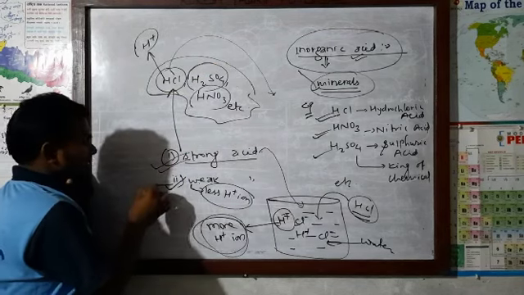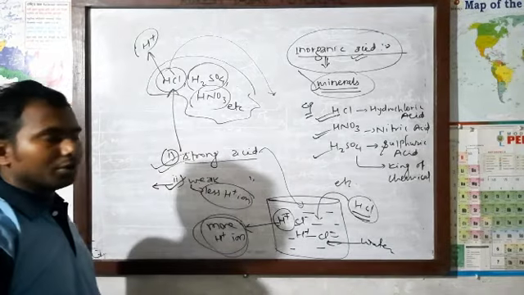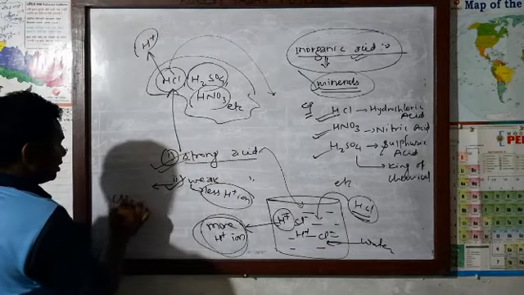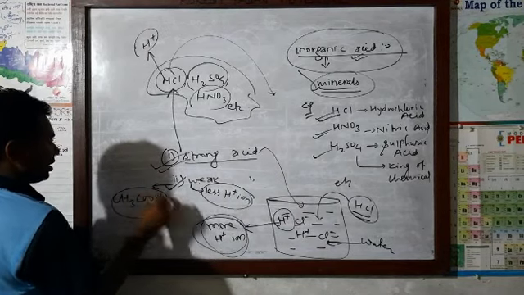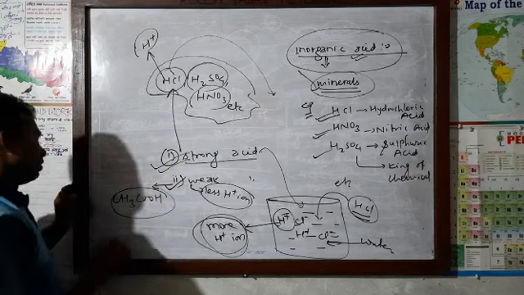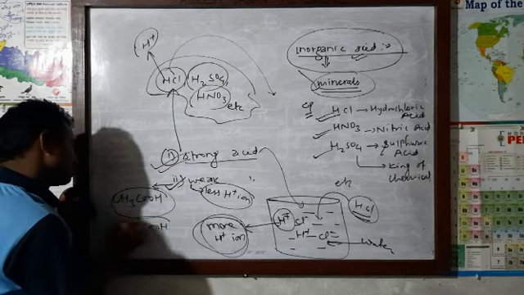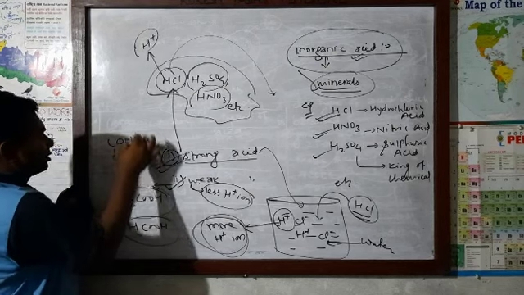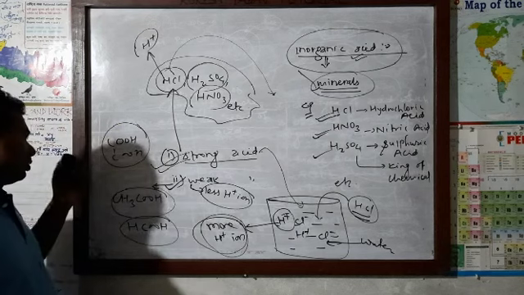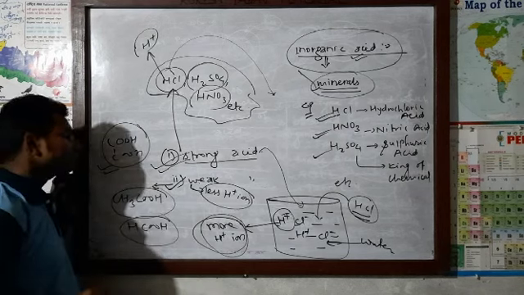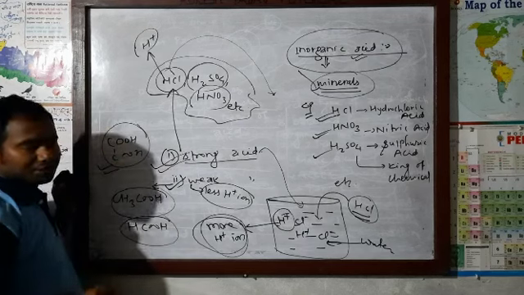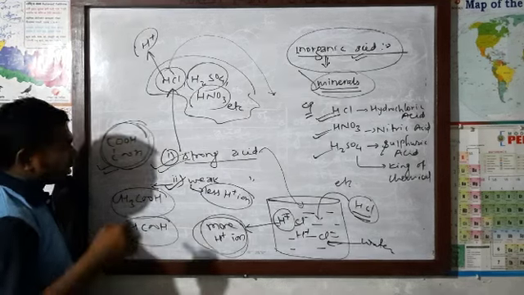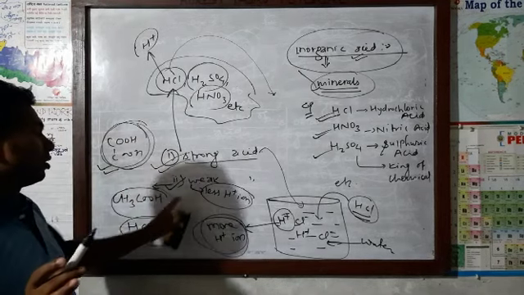But there are certain weak acids. I had already told that organic acids are weak acids. Organic acids give less hydrogen ion when dissolved in water. Just take an example, suppose this is acetic acid. Another we can take, this is formic acid. Another example we can take is oxalic acid, COOH. Oxalic acid is found in tomato. These acids give less hydrogen ion when dissolved in water. That's why they are called weak acids.